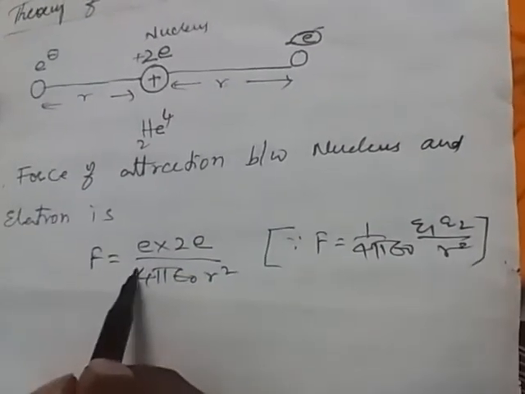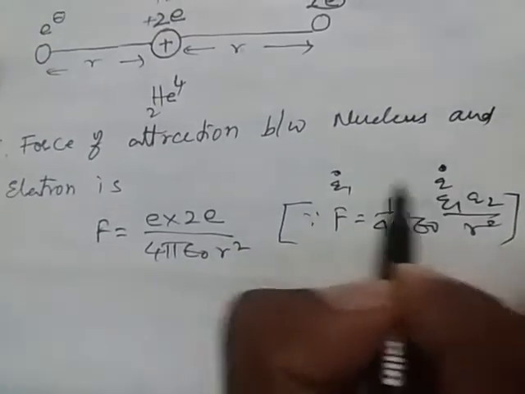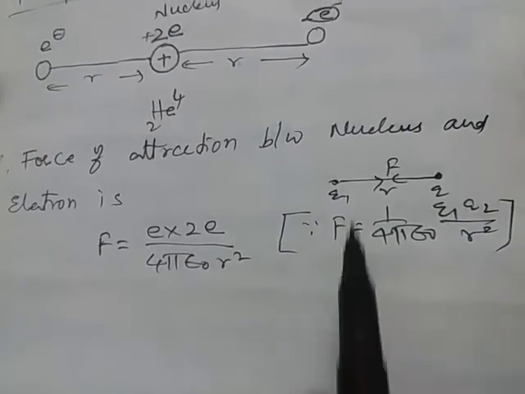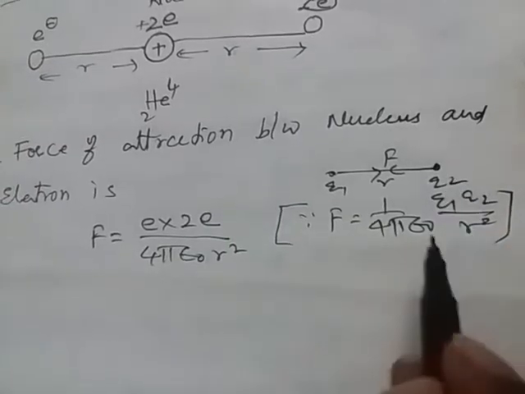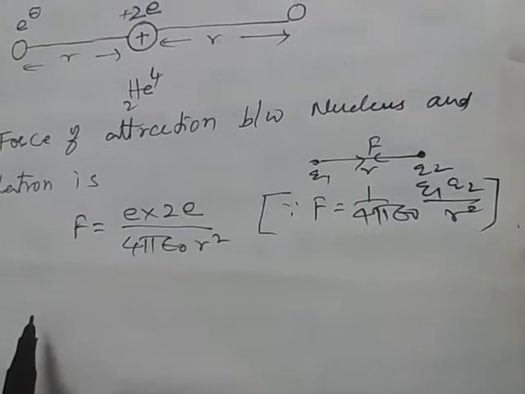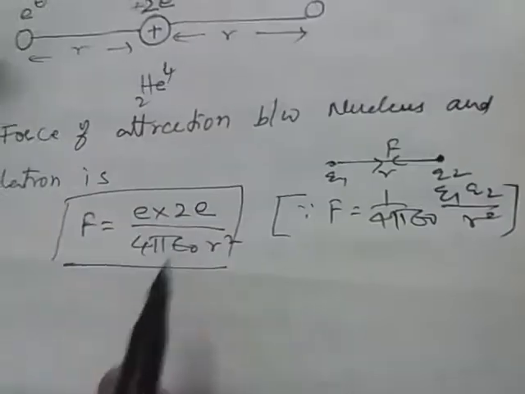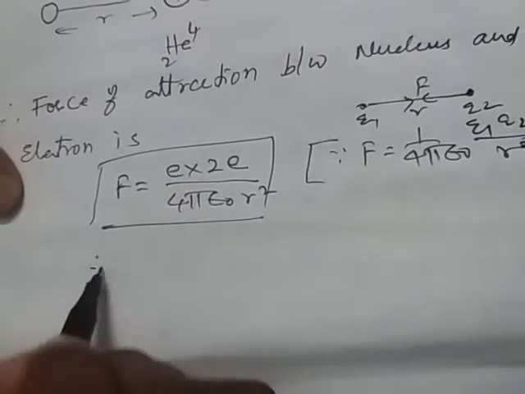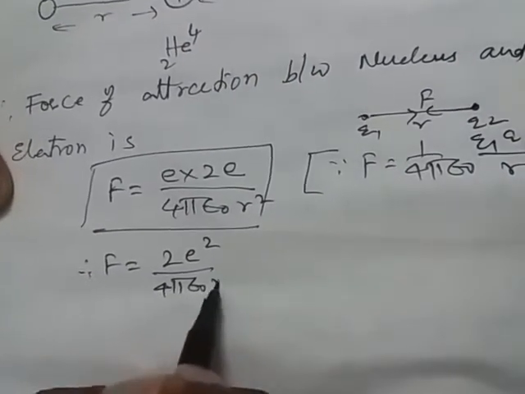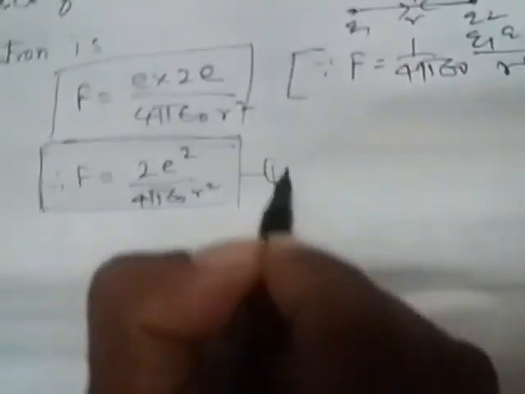When two charged particles q1 and q2 are apart at distance r, the attraction or repulsion force is directly proportional to the charges q1 q2 and inversely proportional to the square of the distance between them. In a similar way, F is equal to 2e square by 4 pi epsilon naught r square. This is the main equation 1.